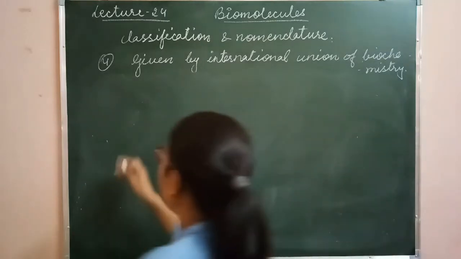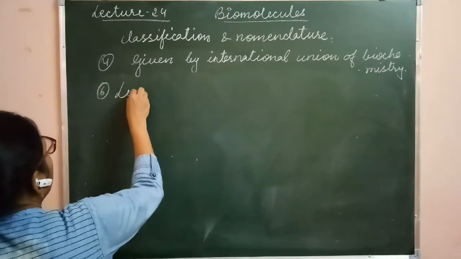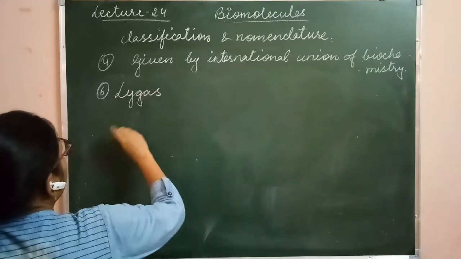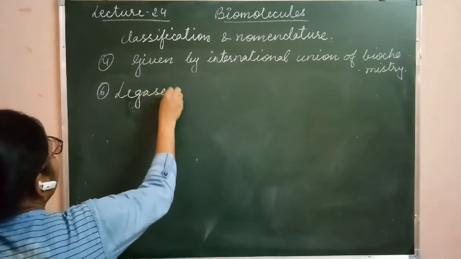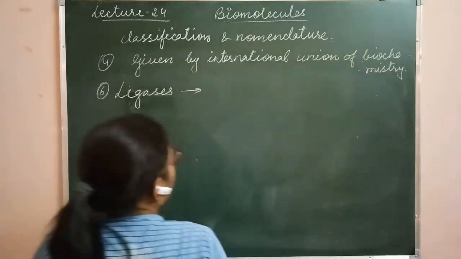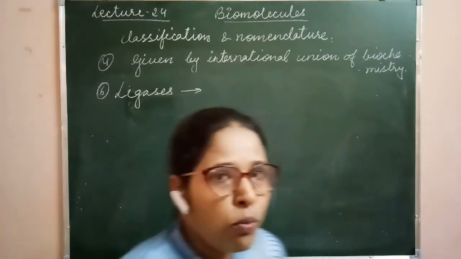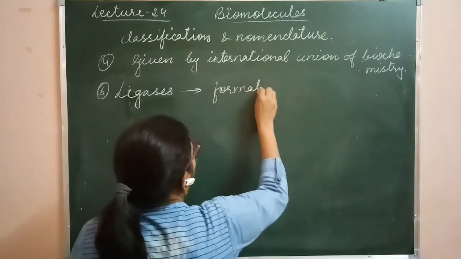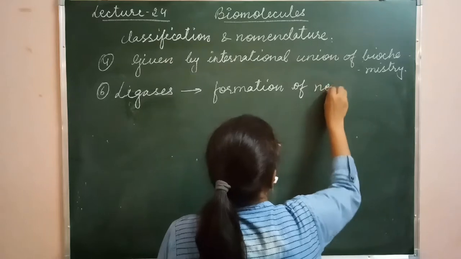The sixth category is called ligases. These ligases are helpful in the formation of new bonds.